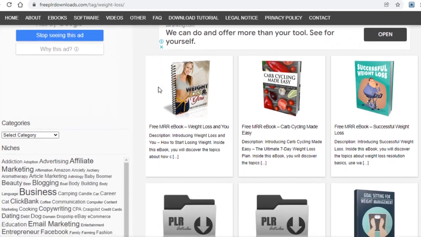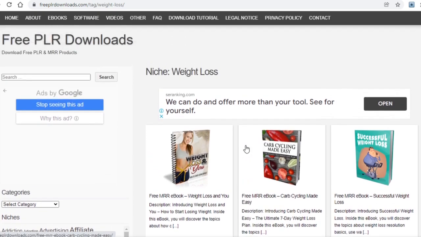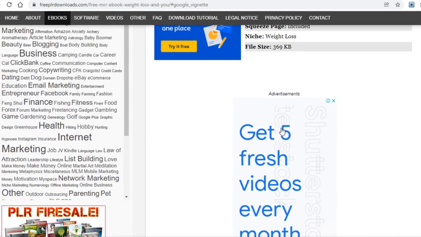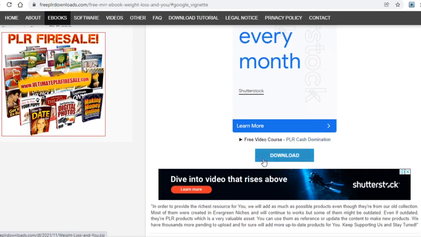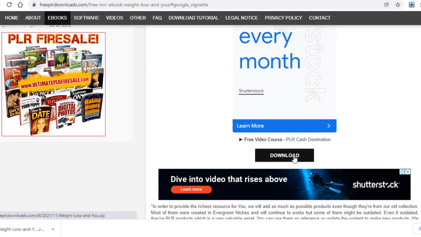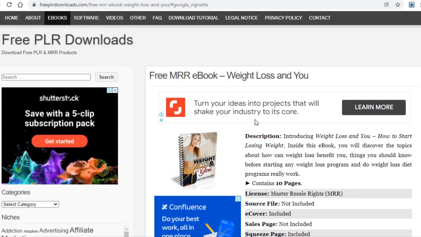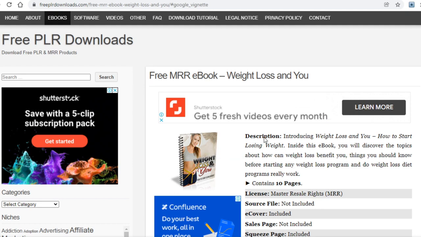What you will do, guys, when you choose your own topic is you want to download one of these ebooks. Just find one you feel like is the best. And now to download it, you just have to scroll down a bit here and then click on the download button below. And this will, as you can see, download it to my PC free of charge. And I can now edit this ebook, claim I'm the author of the ebook, I can sell it, I can do virtually anything with it. And what we'll do with this ebook, you will all see in a moment.